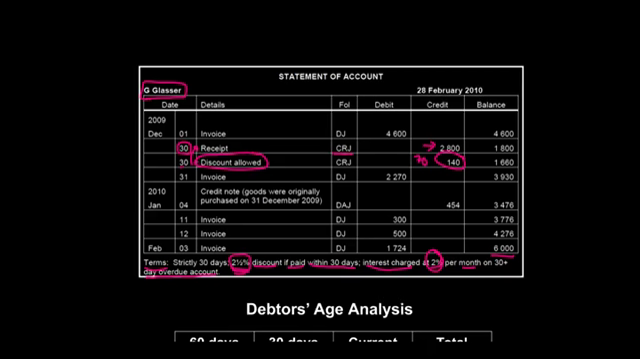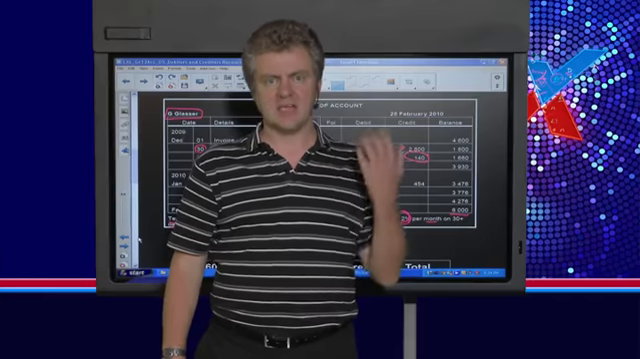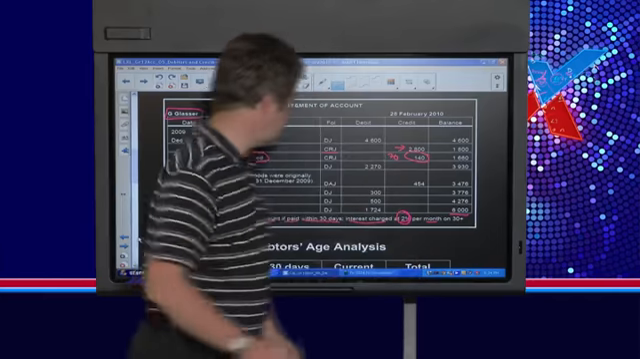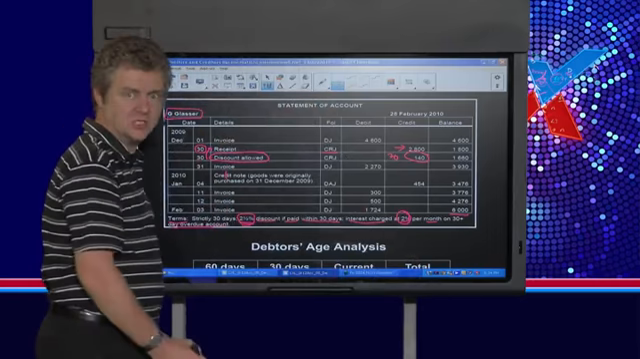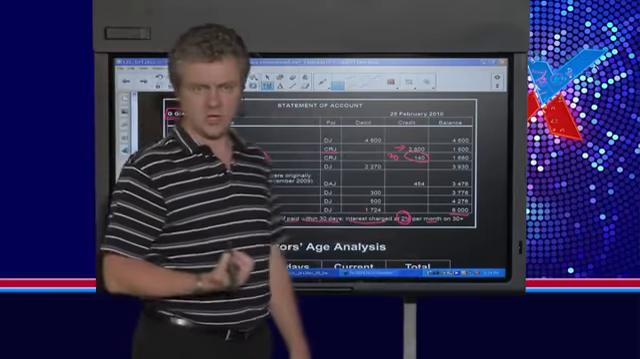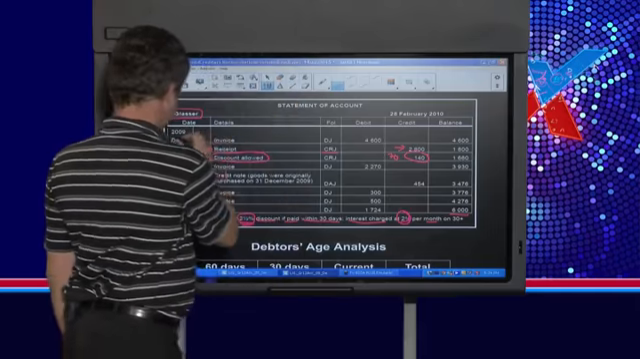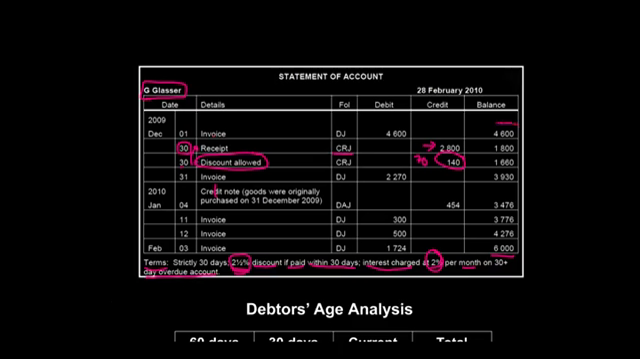In December, there's an invoice, a receipt, discount, invoice, credit note, invoice, invoice, invoice. Nowhere here has the business charged anybody interest. So there was no interest charged anywhere because these are just invoices and credit notes. They should, however, have charged interest because if you look at this, the debtor started with a balance of 4,600 Rand for something that they purchased on the 1st of December.